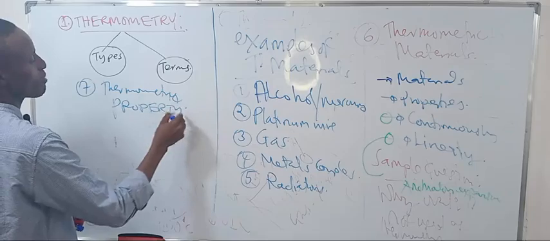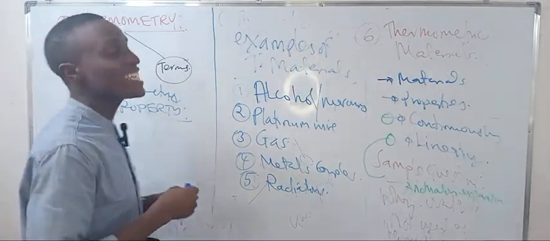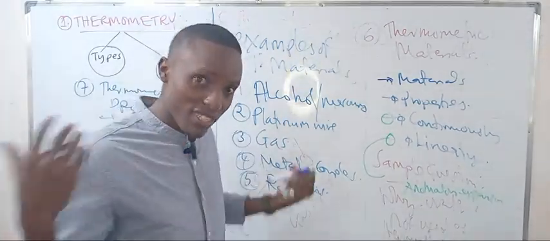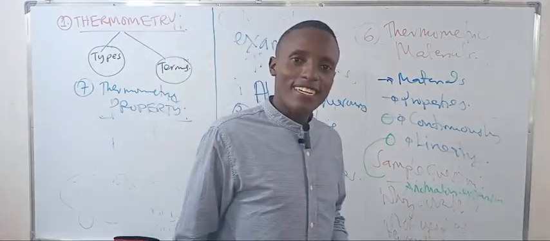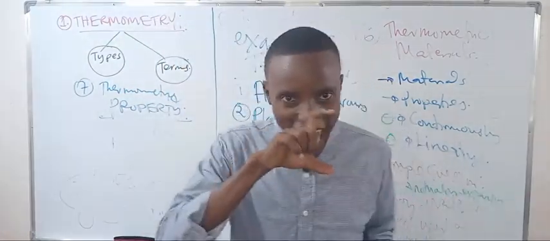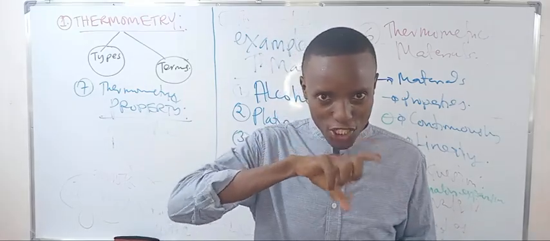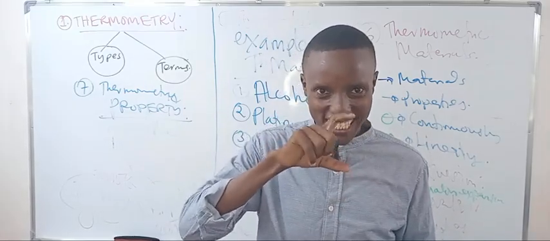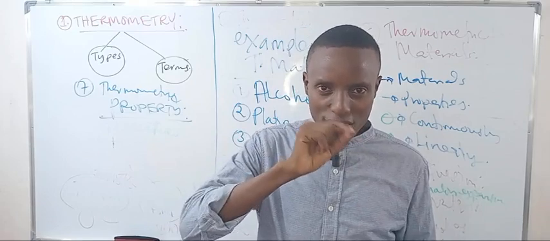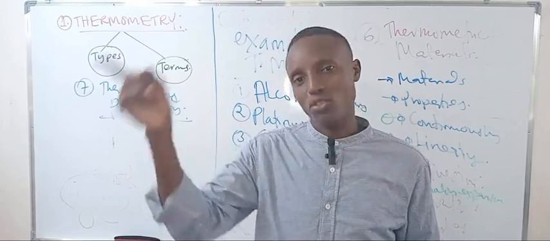So talking about the thermometric property, this is about the actual variation. The thermometric property is the property of the thermometric material that varies continuously and linearly with the temperature.